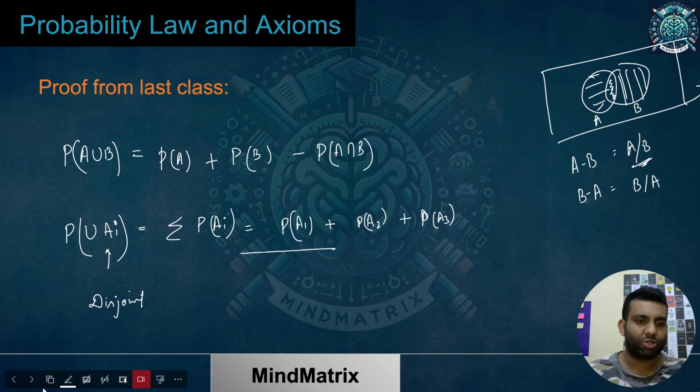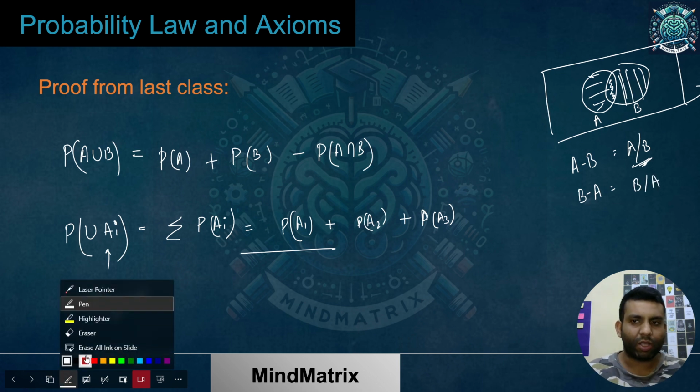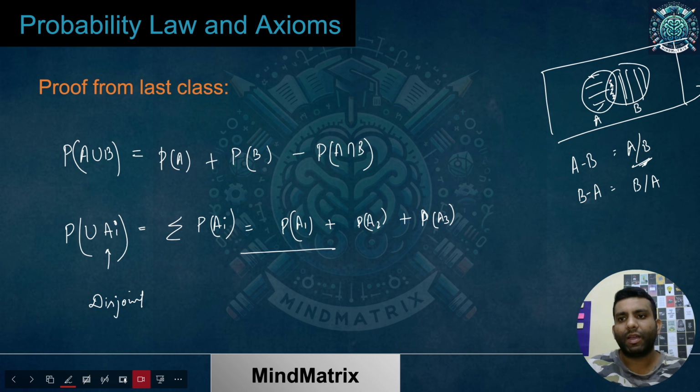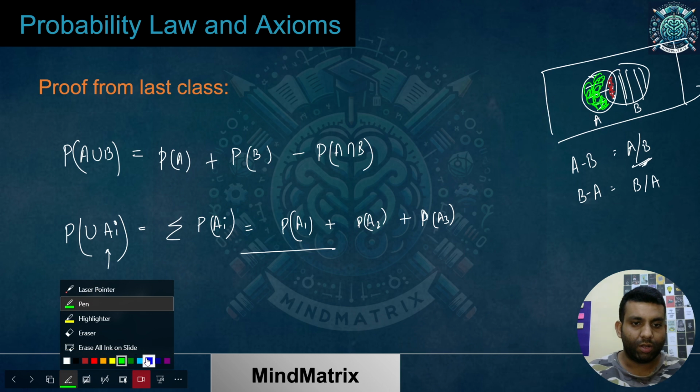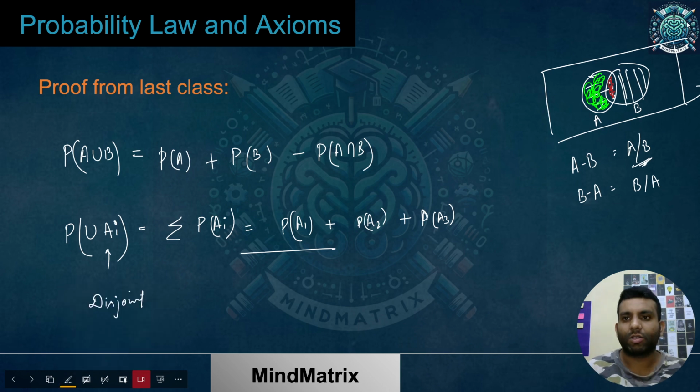Let me show you with the help of colors what I'm talking about. This is my portion A intersection B. I'm talking about A minus B, this complete portion. This is my A minus B, and this one is my B minus A, or simply B slash A. Now they are disjoint, nothing is common between them.